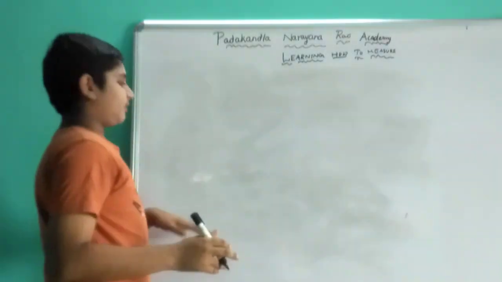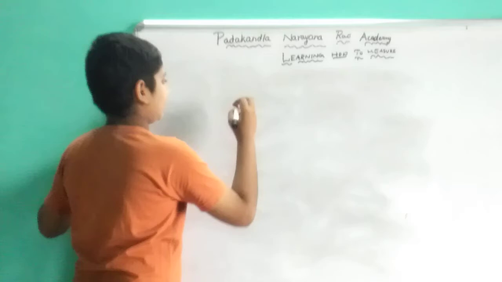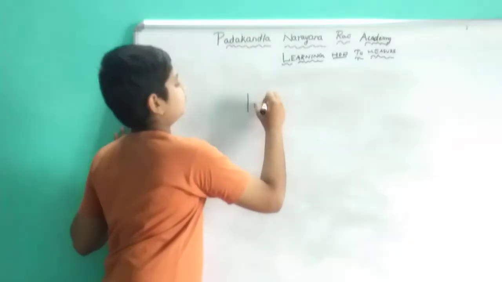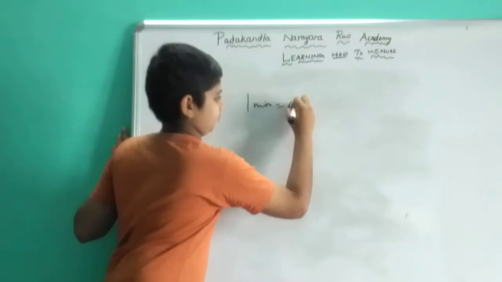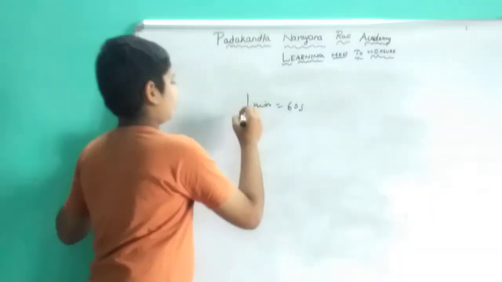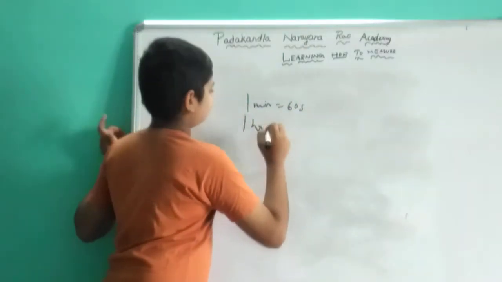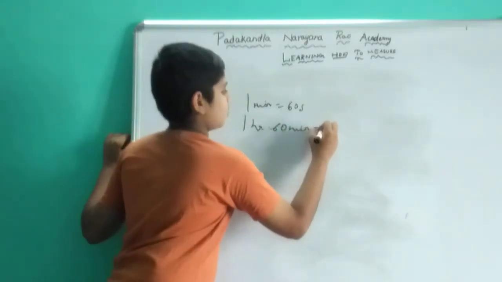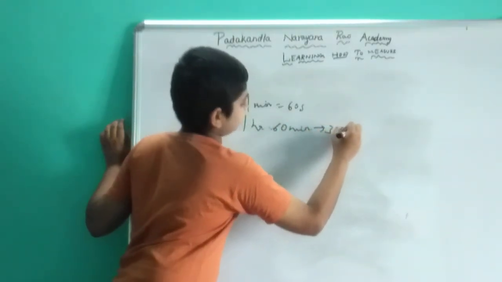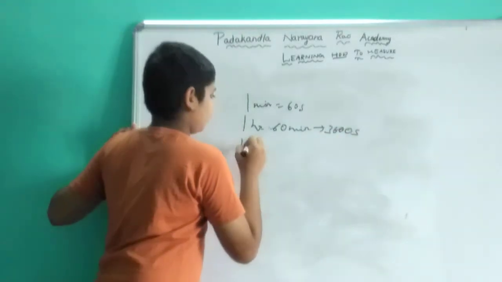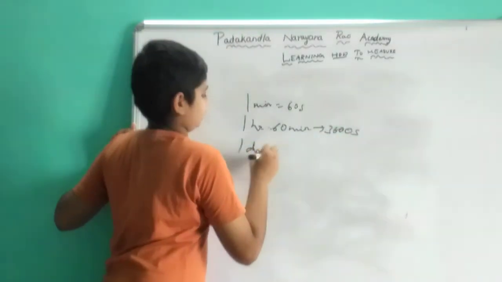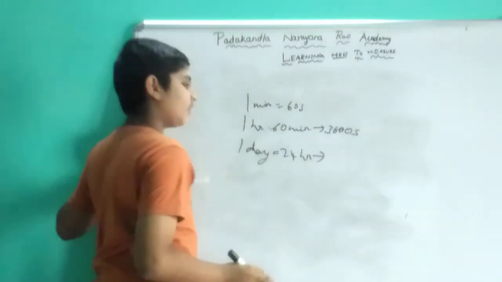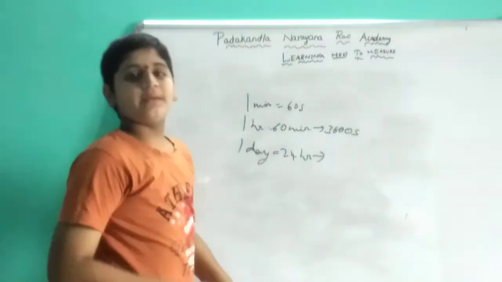Now let us discuss time. We all know this normally, but I am saying 1 minute equals 60 seconds. 1 hour equals 60 minutes, that is 3600 seconds. 1 day equals 24 hours. And what is the answer? You put it in the comment box.